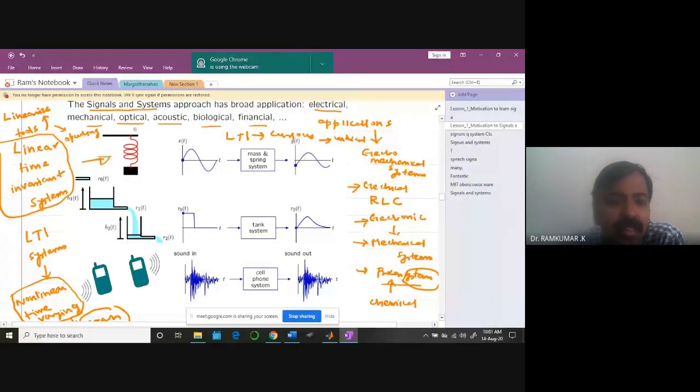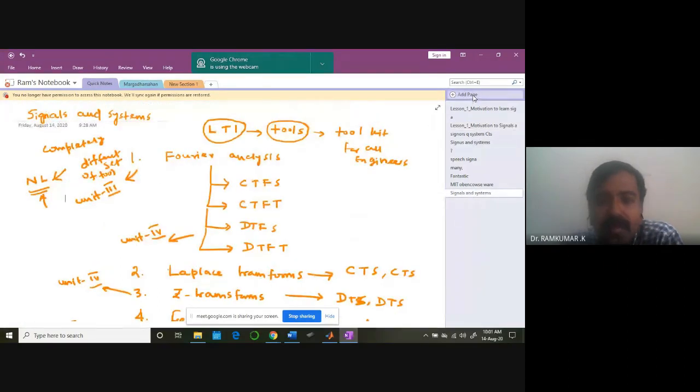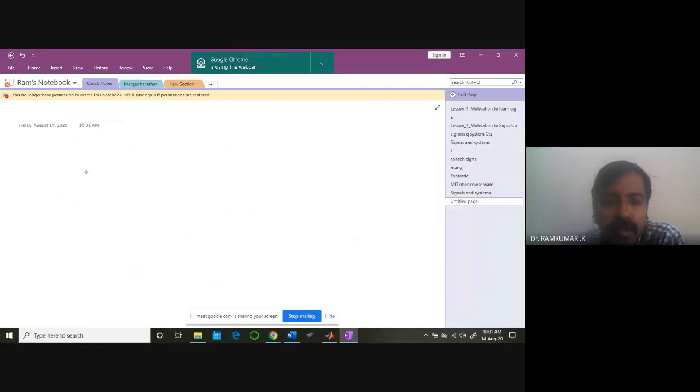Now look at this. There is a mass and spring damper here. In physics you might have studied about this. This is one classic example of mechanical systems. If you look at any mass spring damping system, a spring is there, a mass is there.